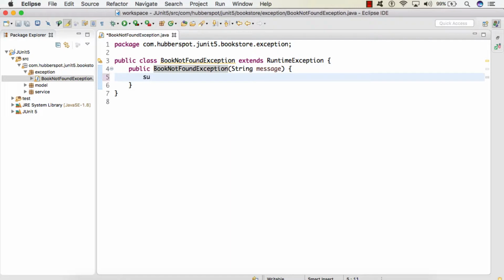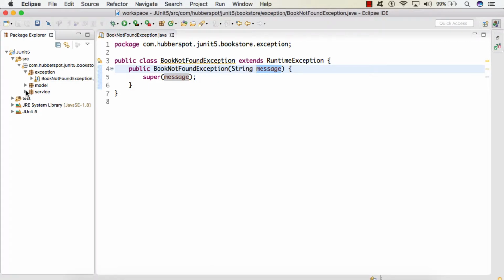Here I will simply call super and pass the message into it. So BookNotFoundException is our customized exception which will be thrown whenever a book is not found. And when we throw this exception, we will provide a message along with it.